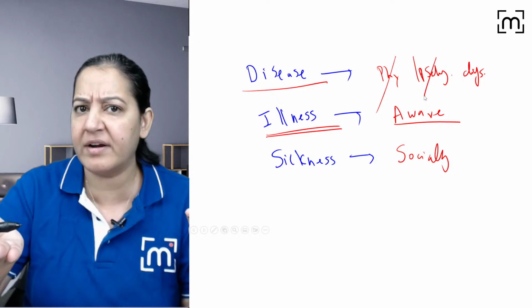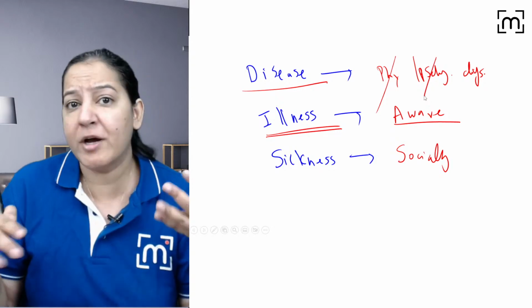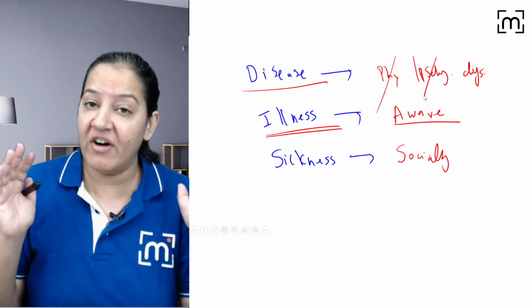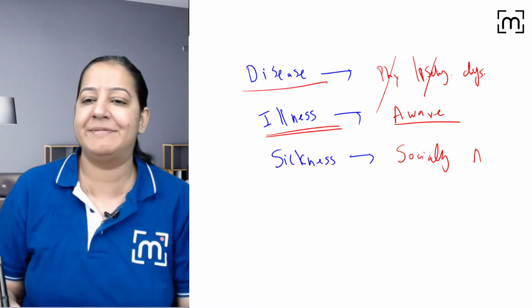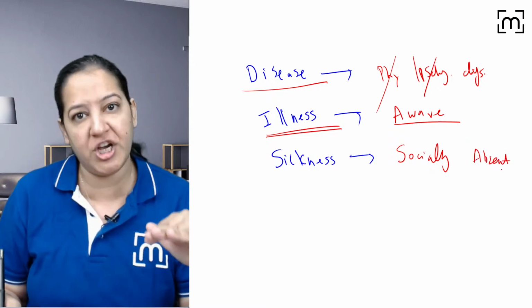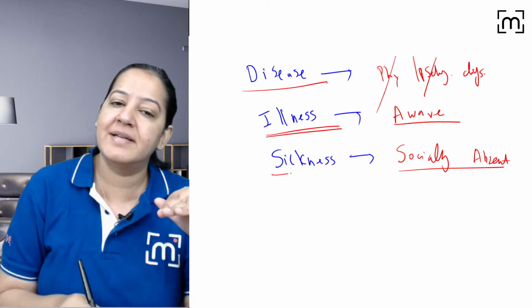But socially we were working. We were going to school, college, because we were not aware that we are ill. Once we come to know that we are ill, socially we become absent. We become dysfunctional socially also. At that point it is sickness.